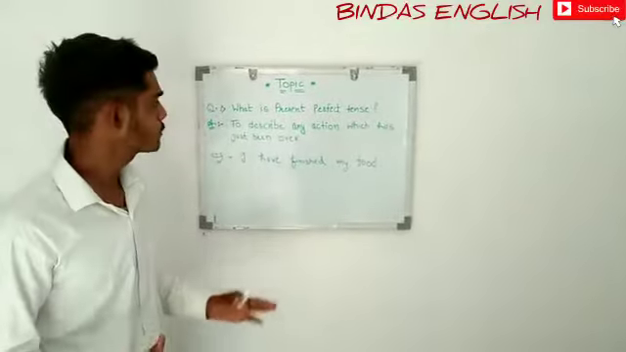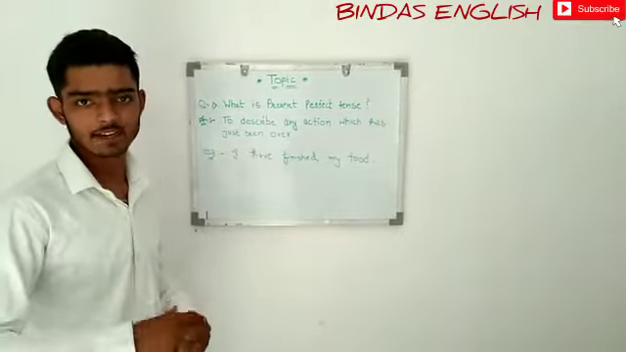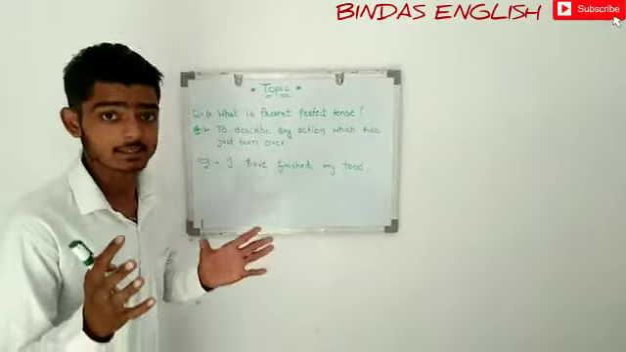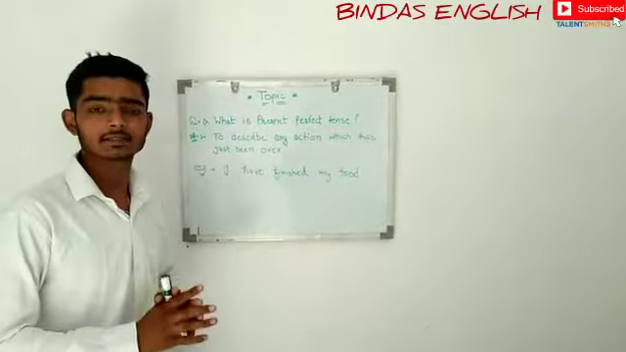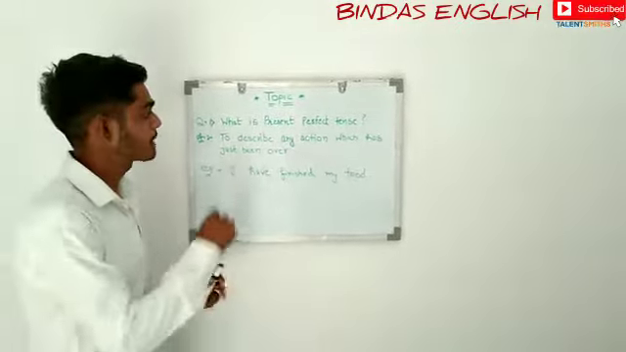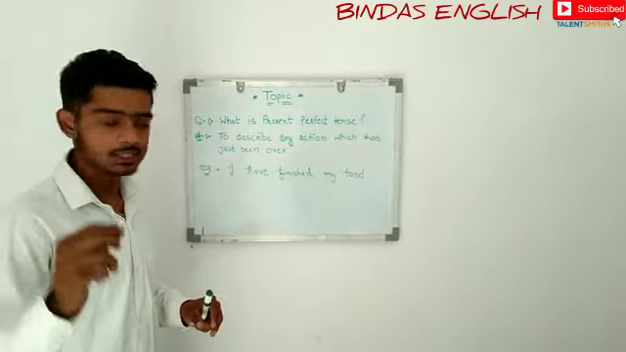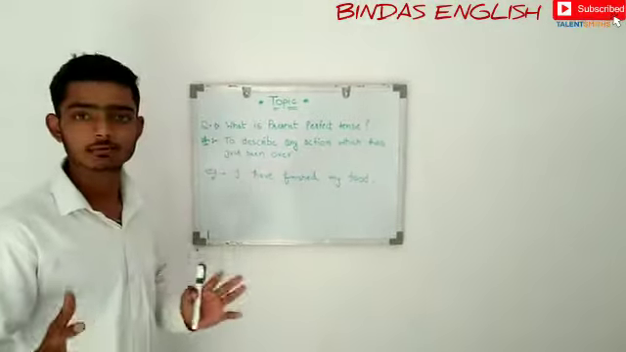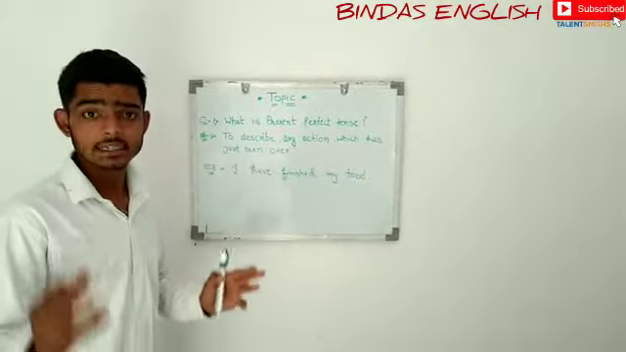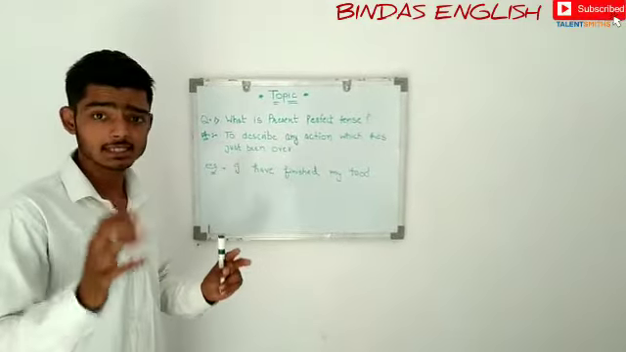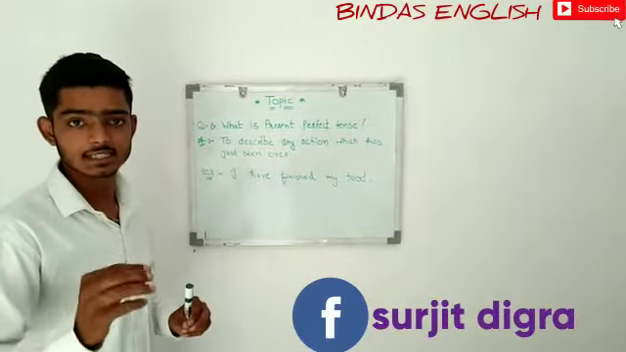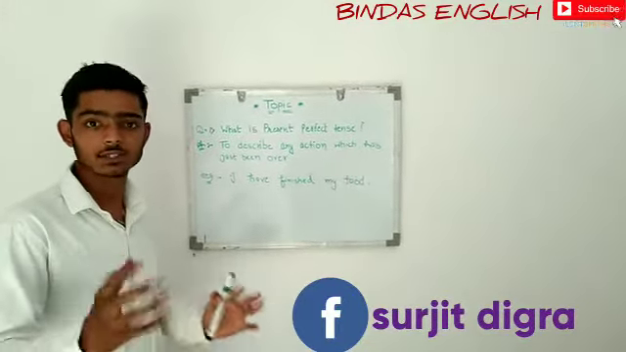Now we will learn what present perfect tense is. To describe any action which has just been completed in the present time, we always use present perfect tense. For example, if somebody says "I have finished my food," he is trying to say that this sentence belongs to present perfect tense, and it describes a situation which has just been over.